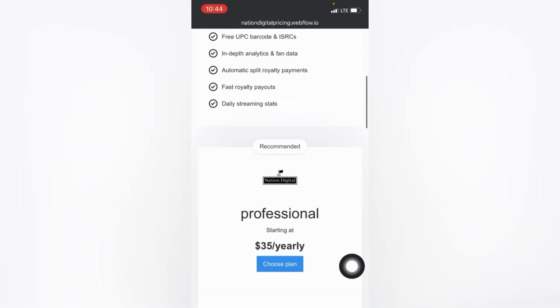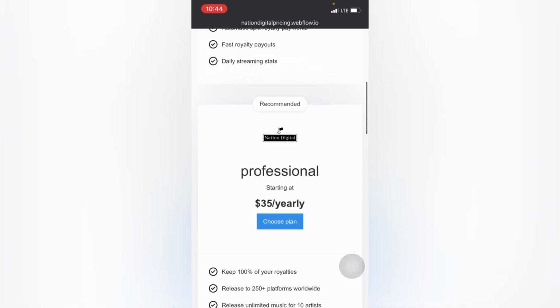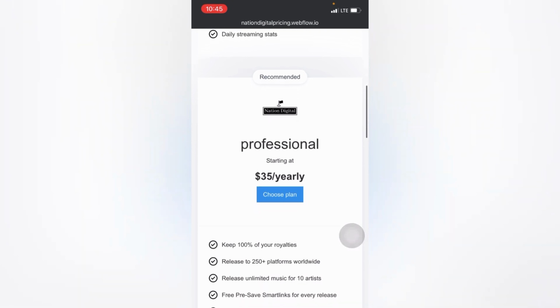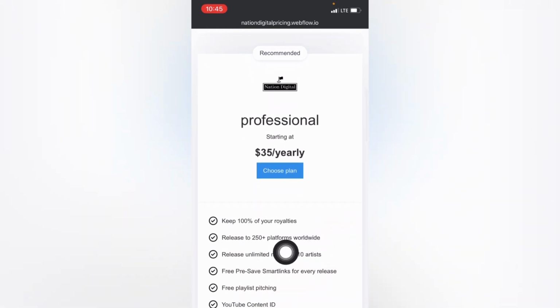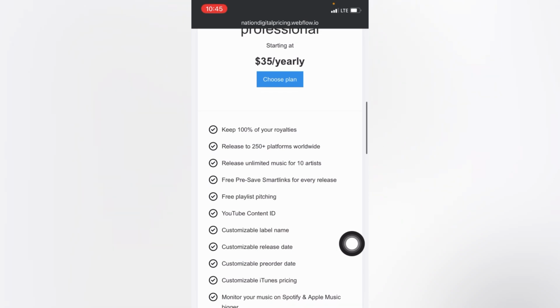They also have their professional plan right here, which costs $35 a year, which I would say is quite affordable compared to Landa Pro. And you can see right here that these are all the features you're going to be getting. Basically, you could distribute for 10 artists with this plan. So if you know you want to distribute for more than one artist, you could sign up for this plan right here.